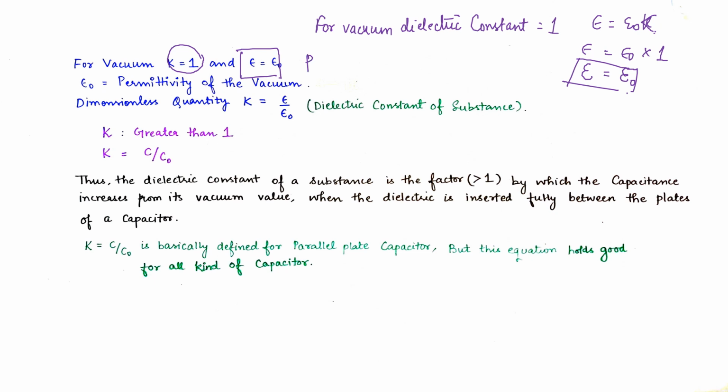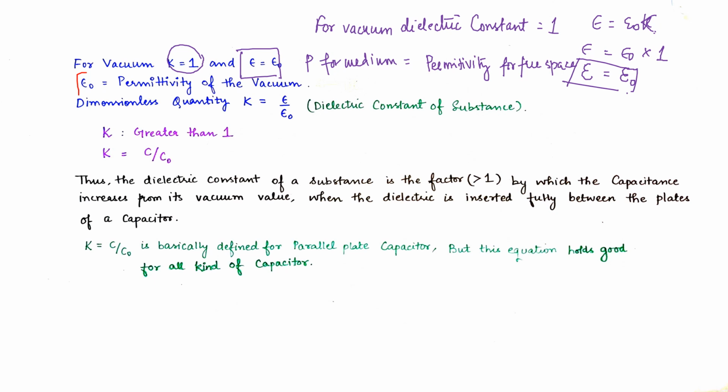So permittivity for the medium is equal to permittivity for free space, just in case of vacuum or wherever the dielectric constant turns out to be 1.